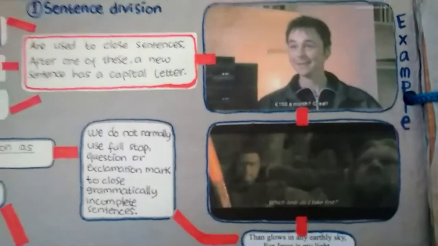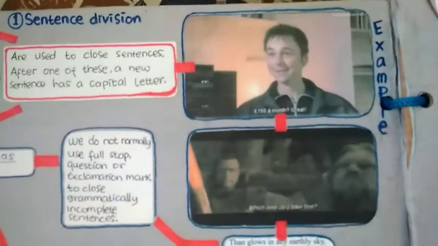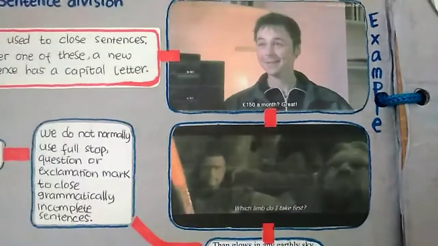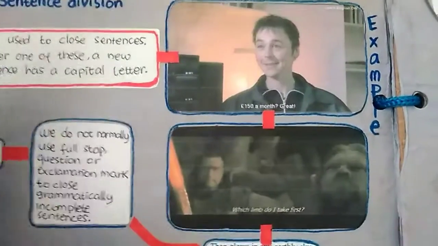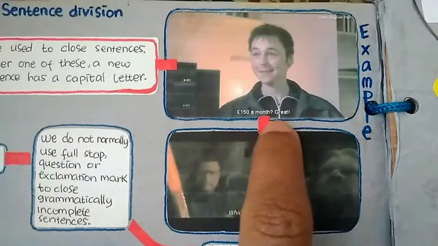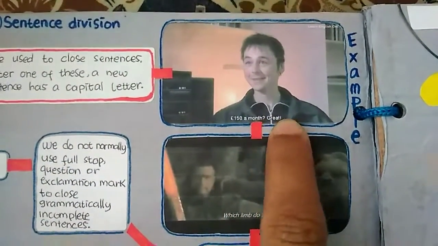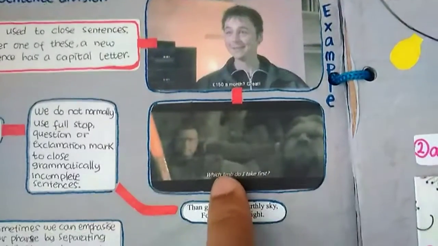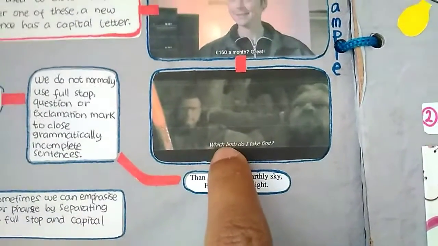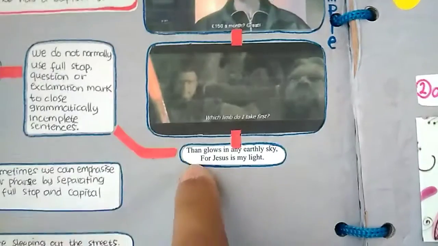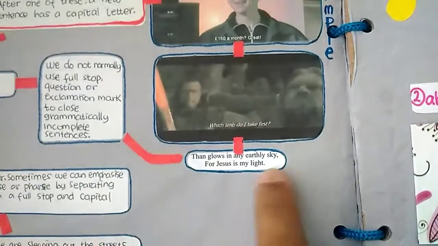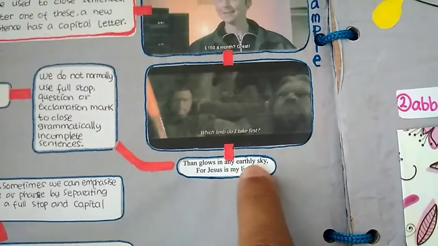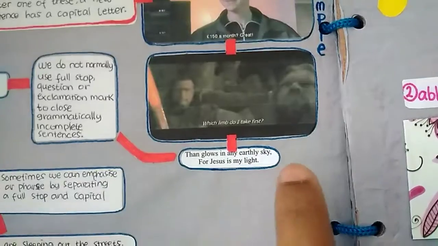So for example, this one, I took this from the movie, and they use a capital letter after this punctuation or question mark. And this is, which lamp do I take first, and the other example is, this is my light, full stop.